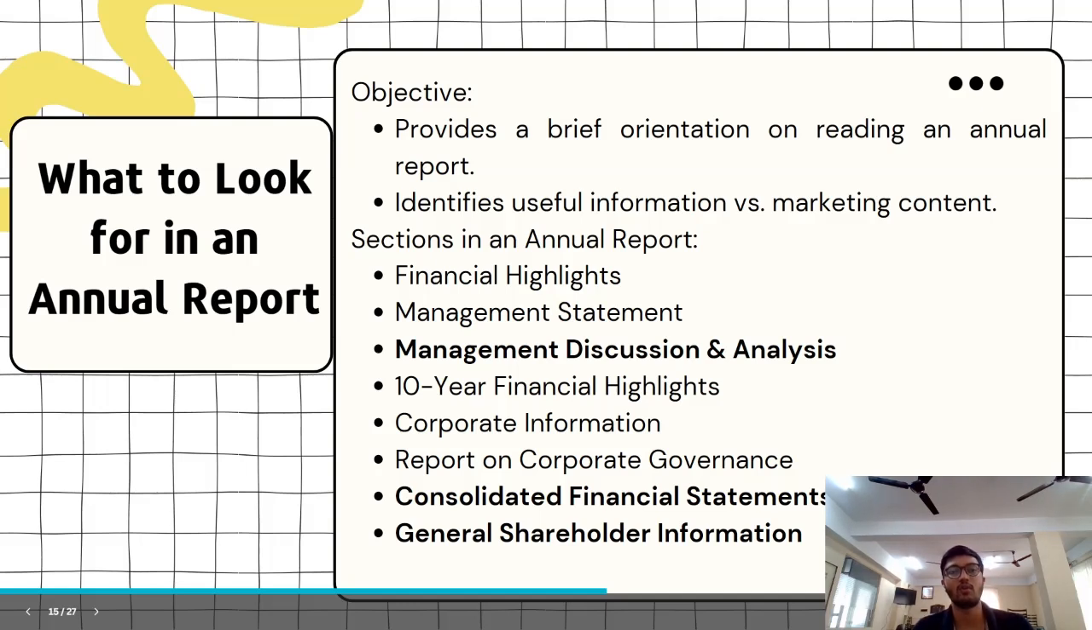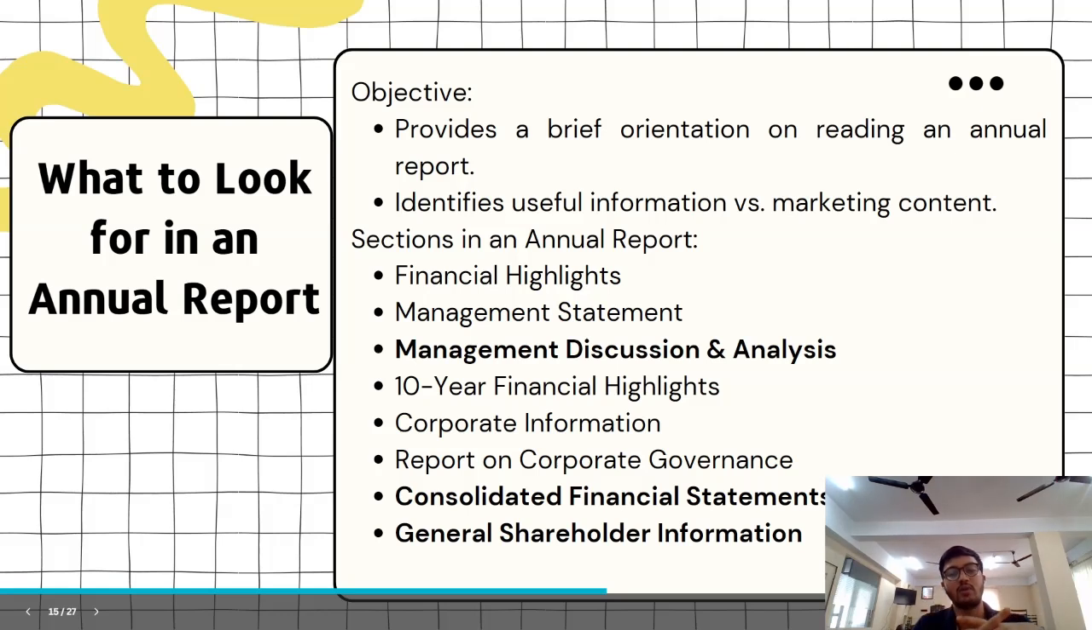It will talk about corporate information, that is, which particular sector the company is working in, how that sector is evolving, how the company is evolving with it, and how it is more competitive than its competitors. It also reports on corporate governance. So you have to look basically at three important things in an annual report. First is management discussion and analysis. Second is the consolidated financial statement.